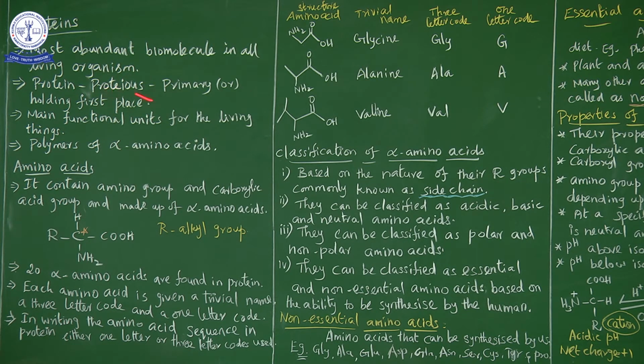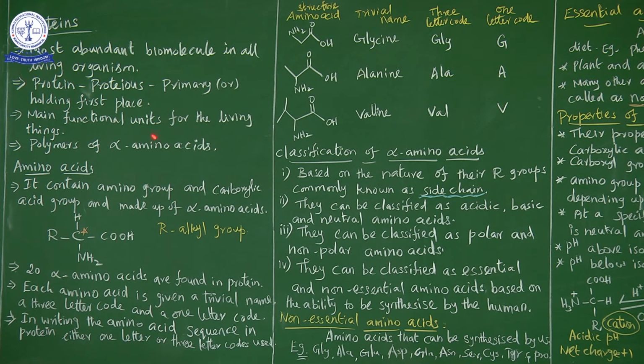Proteus means primary or holding first place. The protein, the most abundant biomolecule, is the primary form in the living organism. It has the largest percentage present in living organisms, so it holds first place. It plays a very important function, especially in respiration. The respiration process is involved.